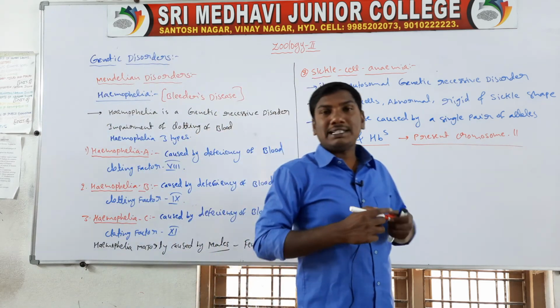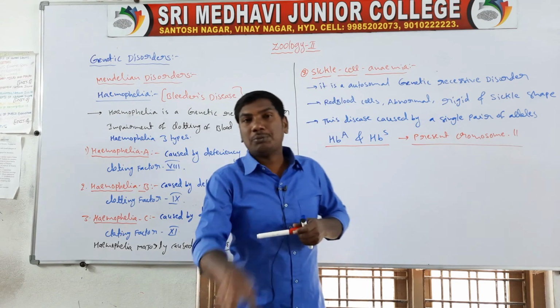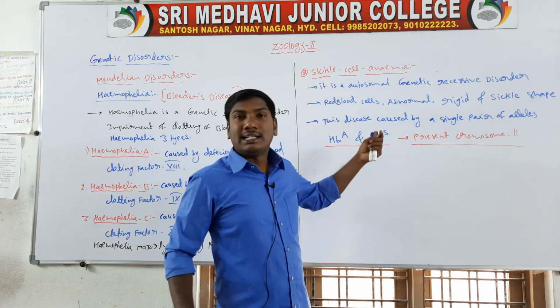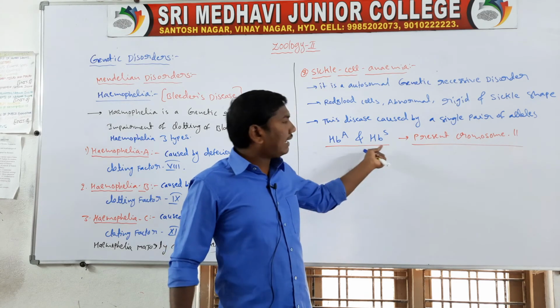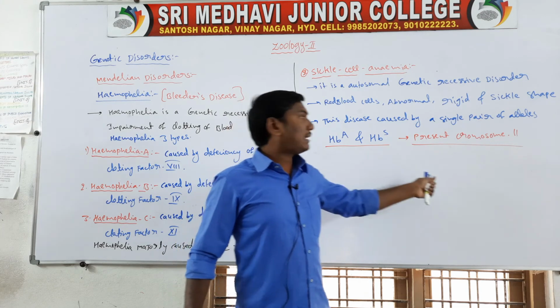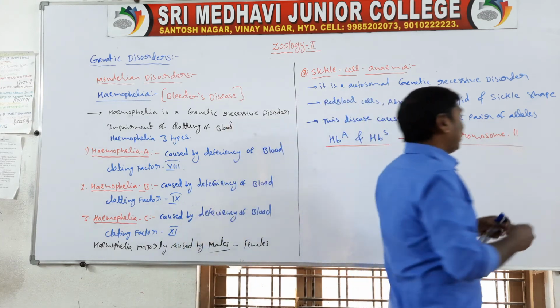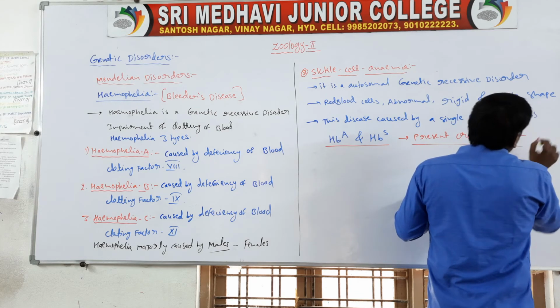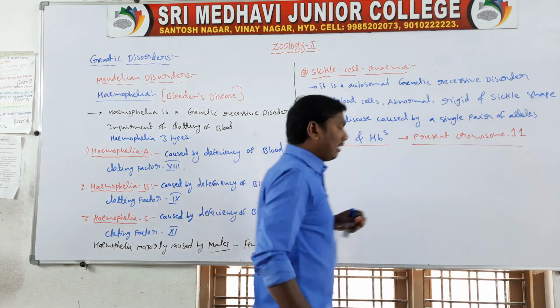Totally, human beings contain 23 pairs of chromosomes. So in sickle cell anemia, these two alleles, HBA and HBS, are present in chromosome number 11.